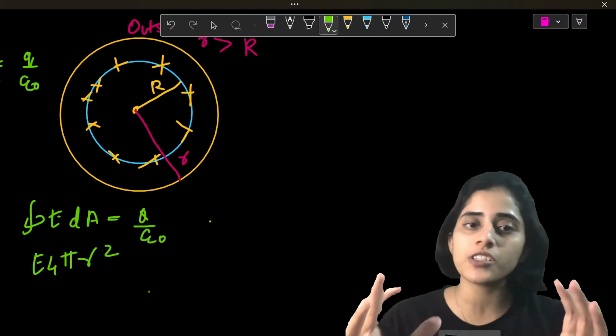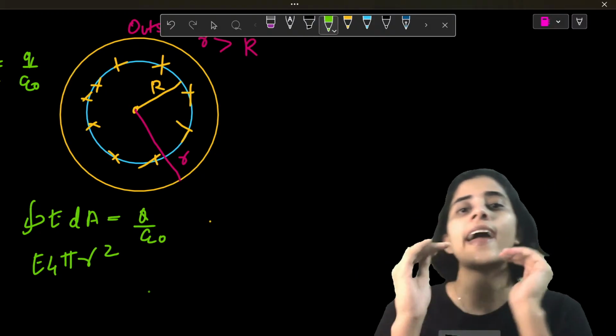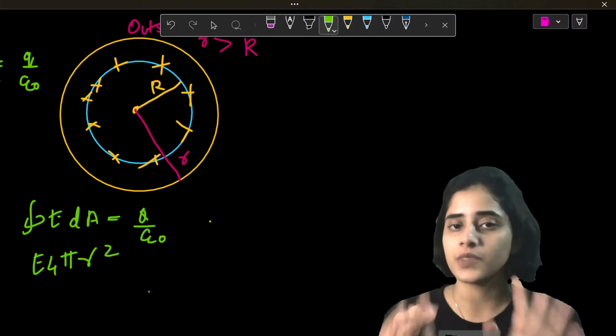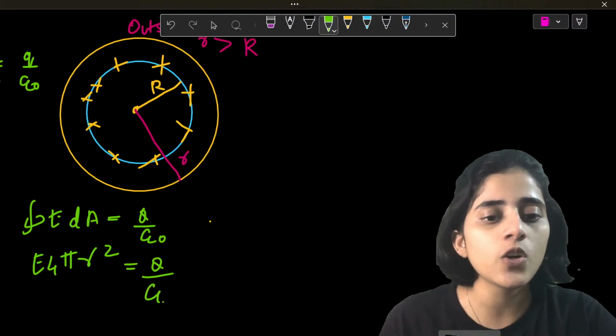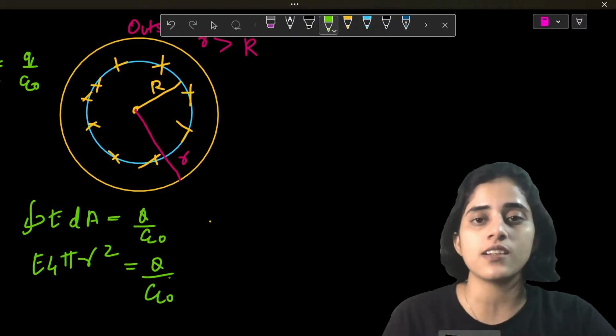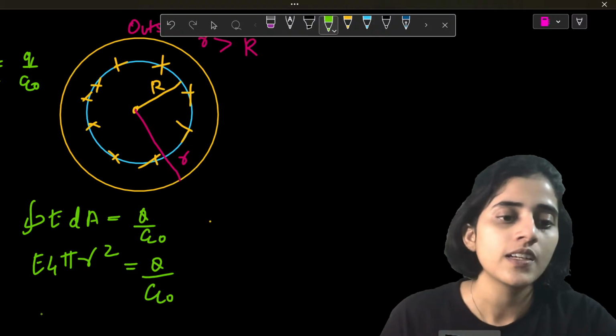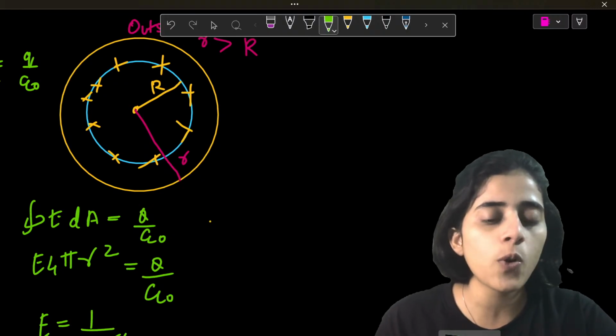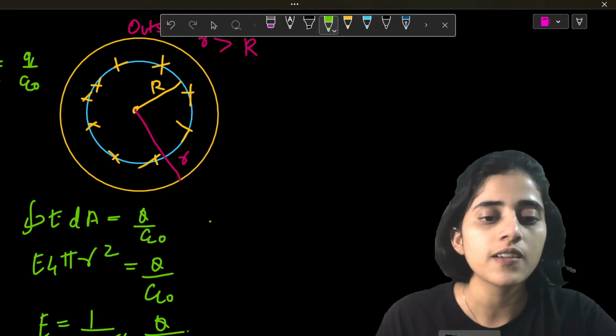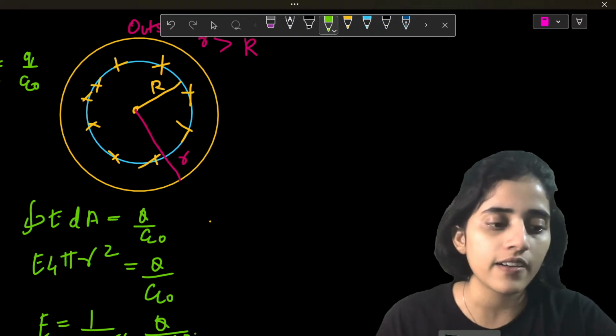I'm looking at Gaussian surfaces outside and inside a conductor. E 4 pi r square will be Q by epsilon naught. There are charges here, so I'm putting it as Q. So E is going to be equal to 1 by 4 pi epsilon naught Q by r square.